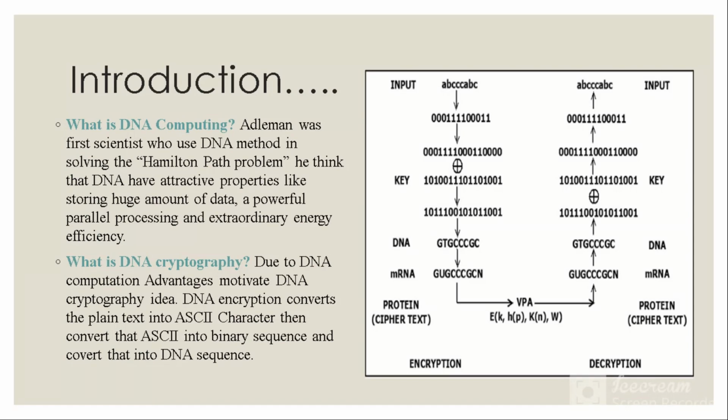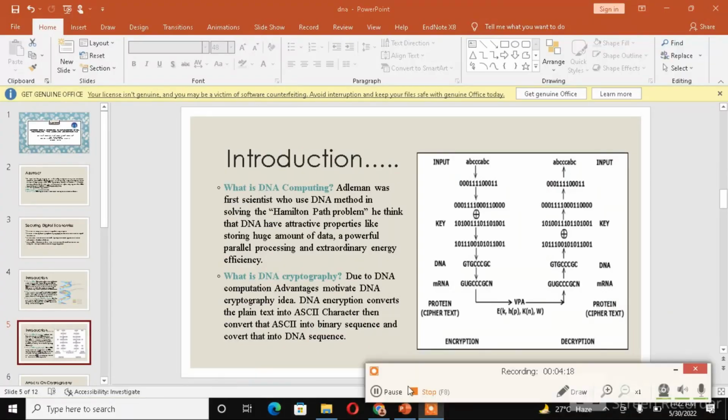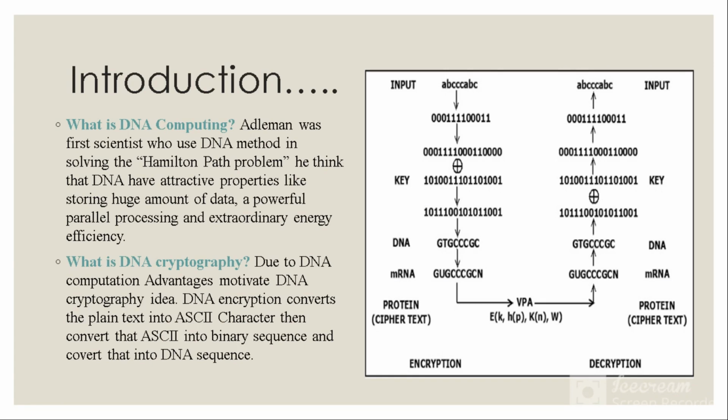What is DNA cryptography? The advantages of DNA computing motivated the idea of DNA cryptography. DNA encryption converts the plain text into ASCII code, then converts the ASCII into binary, and then converts it into the DNA sequence. In the figure we can see how the plain text will be converted into the cipher text. The plain text first of all will be converted into binary, and then the binary will be converted into a DNA format, etc.